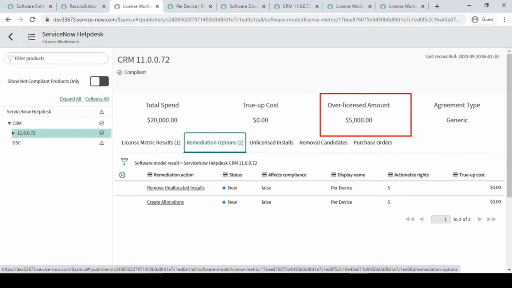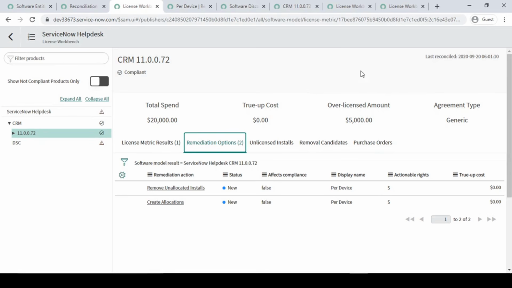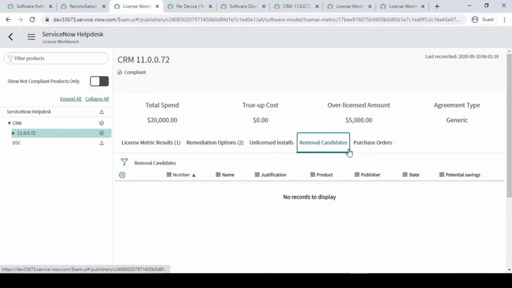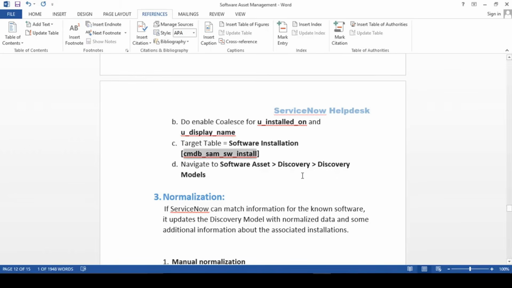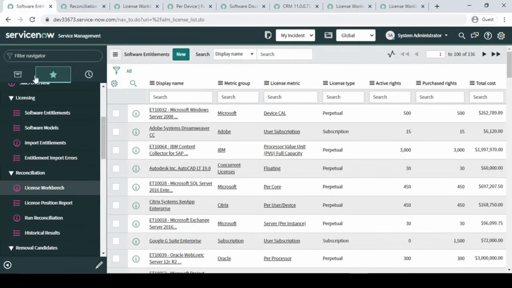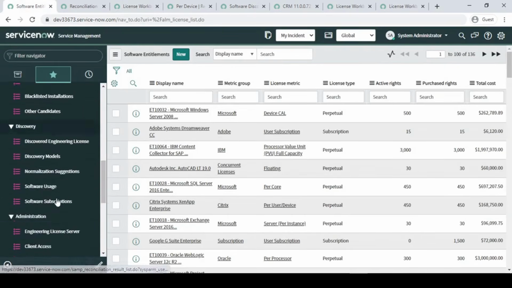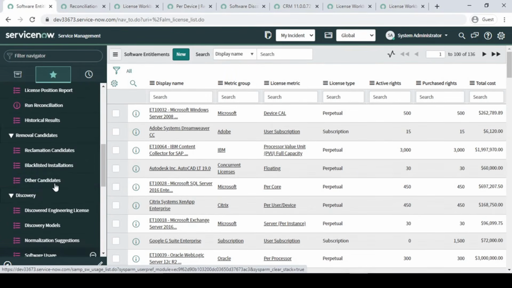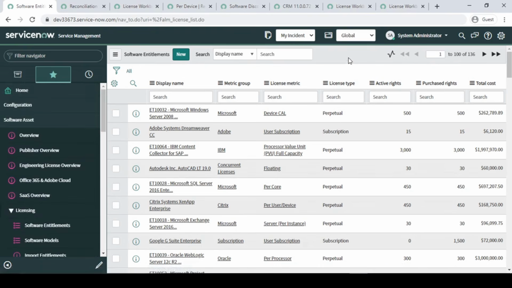Right, guys, I'm not going to continue in this video itself, but in the next video I'll be demonstrating more about this removable candidate and how we can use the software usage over here. Let me showcase it over here itself. So here we have software usage basically, right?